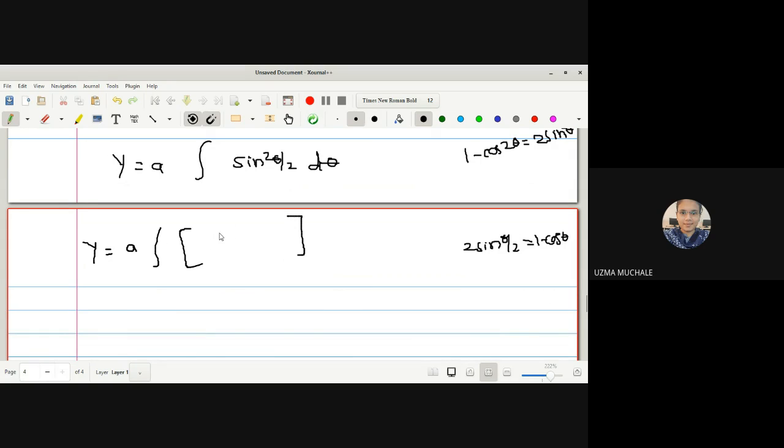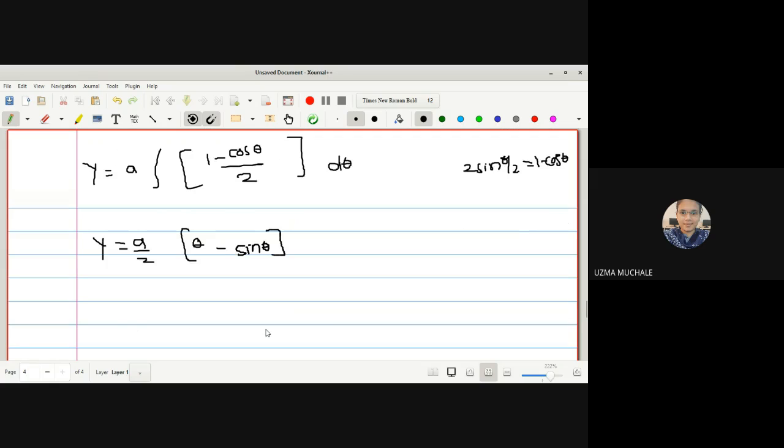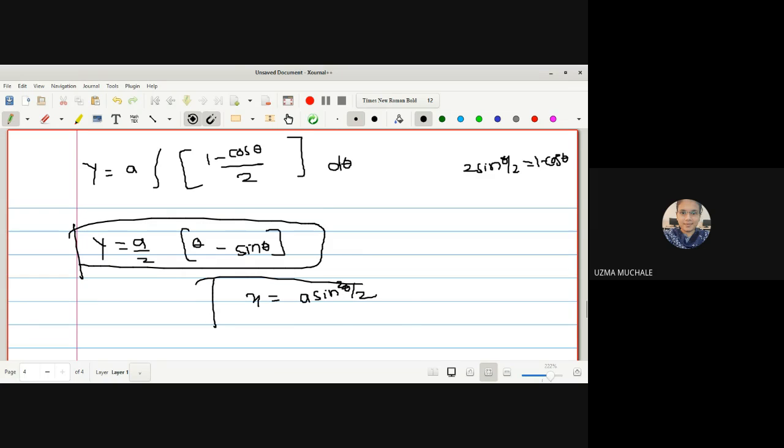In place of sin square theta, we can substitute 1 minus cos theta divided by 2. 2 is a constant, so we can take outside a by 2. Now the integration of 1 is theta, minus the integration of cos theta, which is sin theta. Right? Now we know the substitution we have used, a sine square theta by 2, and we get the value of y. This is the value of x we have substituted.